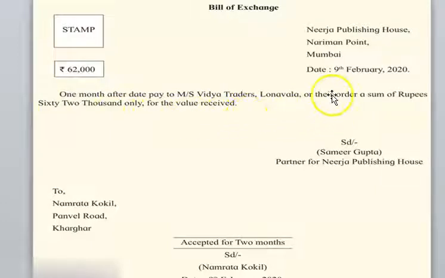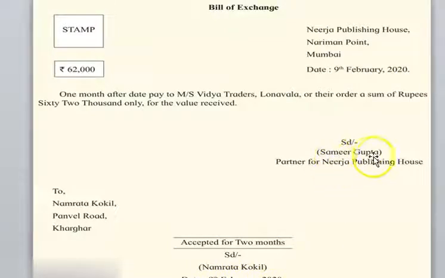Now here only we are going to do the changes because the bill is going to be paid to the payee. Again here, the name and address of the drawee, that is, Namrata Kokil, Panvel Road, Kharghar, and here accepted for 2 months. See here, we can easily see here 2 months. The bill is accepted for a 2 months period. And it is signed by Namrata Kokil, and the date of acceptance of the bill is 9 February 2020. Same day the bill is accepted by the drawee.